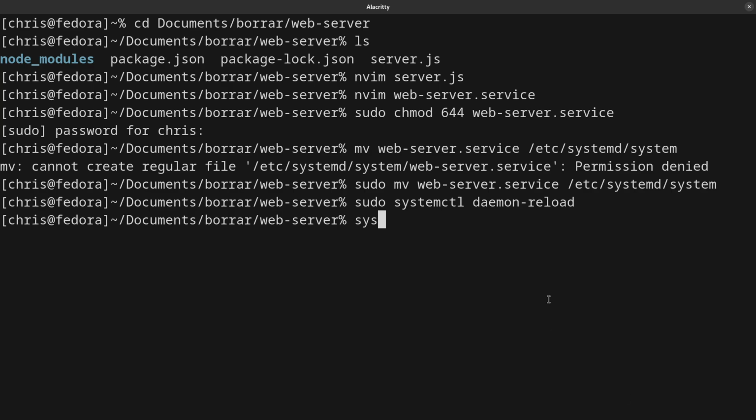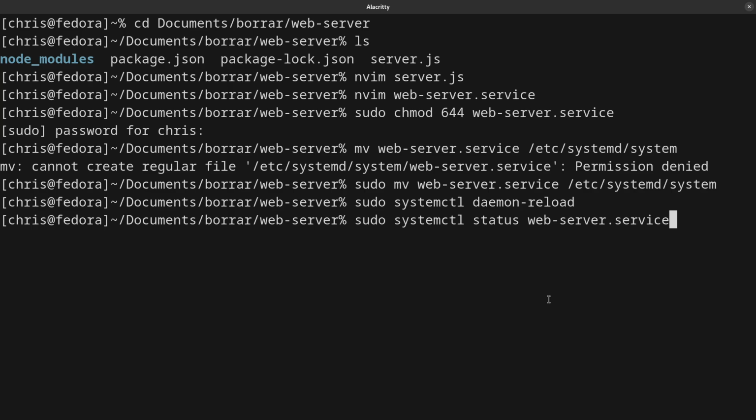For example, I can use systemctl status and webserver. Oh my goodness, I almost had a heart attack because if my computer freezes again, I don't know what I'm going to do.